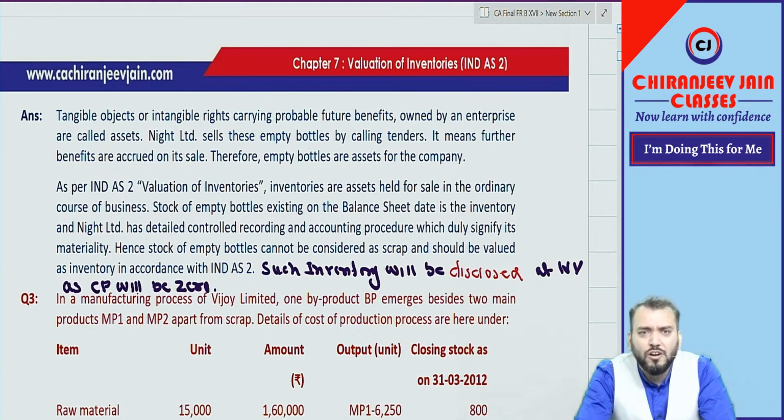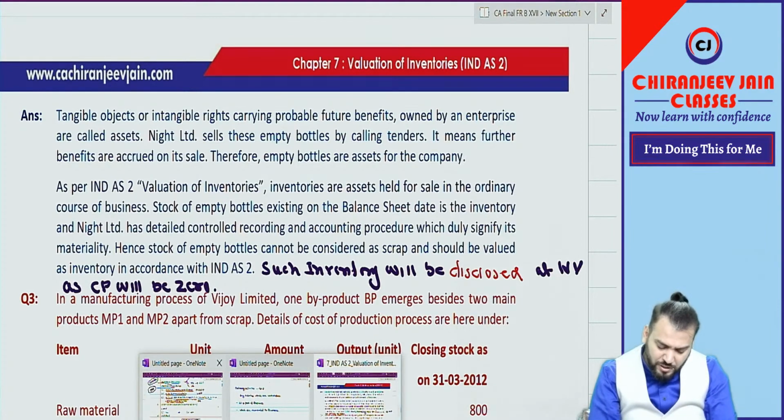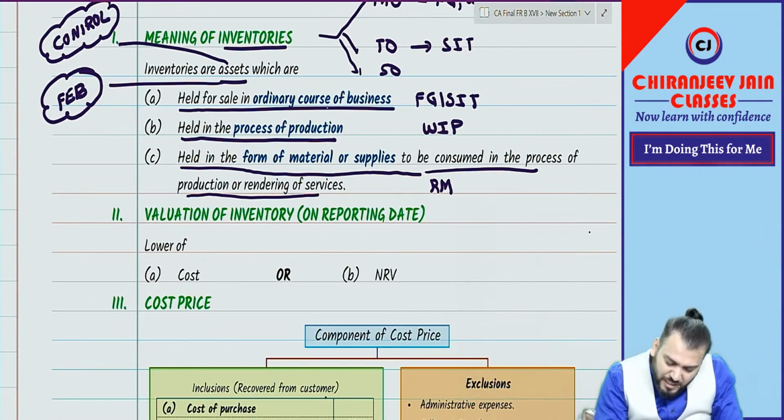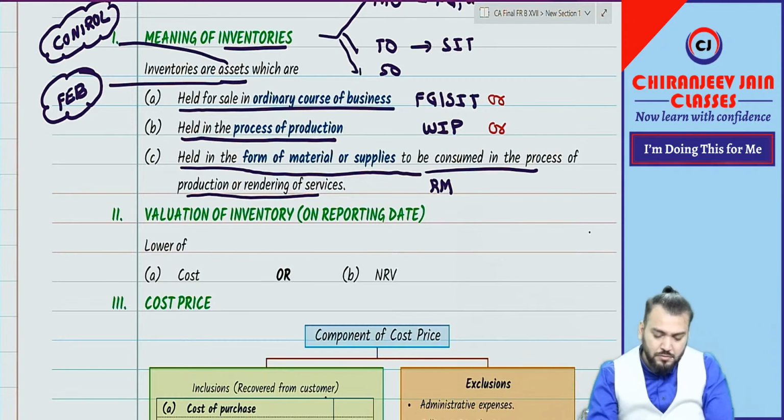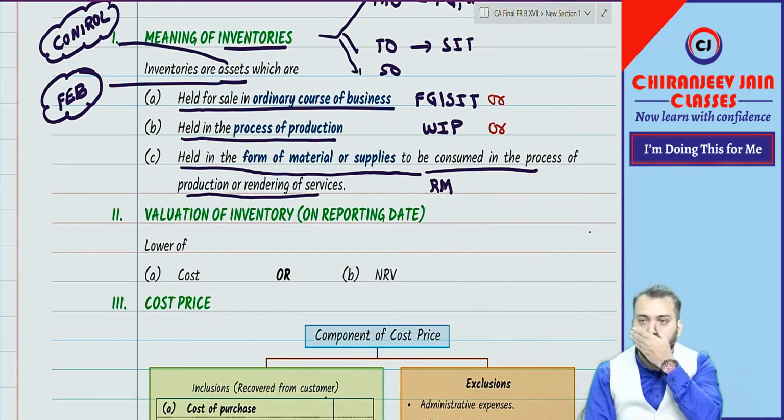You are asking about ordinary activities. No, no, no, one condition, oh my god, why is this doubt coming? Held for sale in the ordinary course of business, so finished goods only, it is understood, right? Got it?